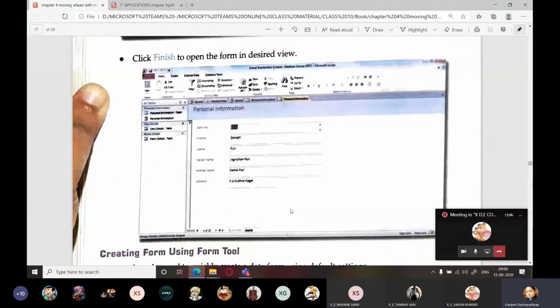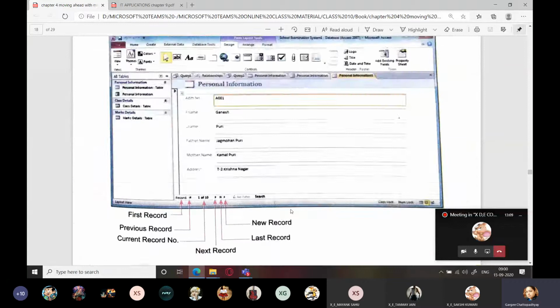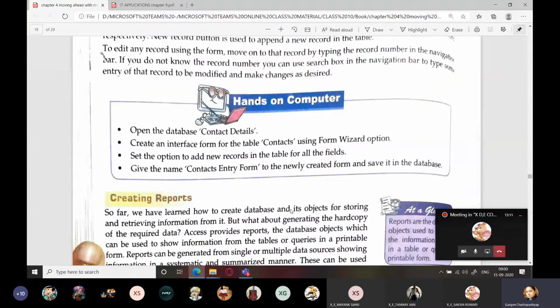So here we have a question. You can do it on your own. Of course, those who don't have a laptop, for them creating a form would be a problem, because I have searched a lot, but I'm not getting any suitable app which works on databases, because databases are heavy applications and they require a lot of storage and a proper configuration also.